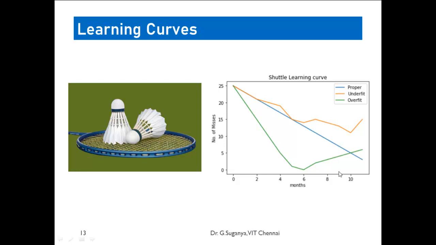where X indicates the number of months that you are going for training and the Y axis indicates the number of misses you made. First, let's take the student indicated with blue color. What happens initially after the first month? He has got 25 misses. And as the number of experiences increases, he is getting stable, right? Finally, after 11 months of training, his number of misses got reduced to somewhere around 4. So what do you feel about his training? This is perfect, right? The number of misses gets reduced as and when you train.